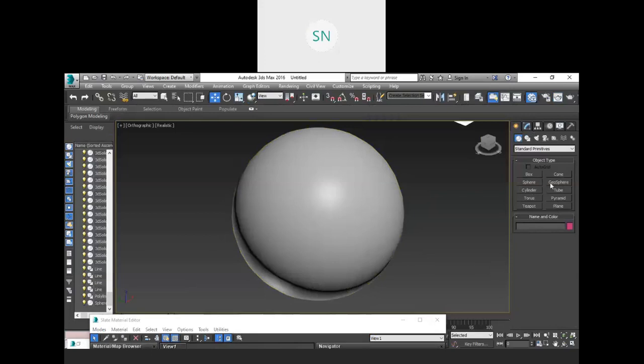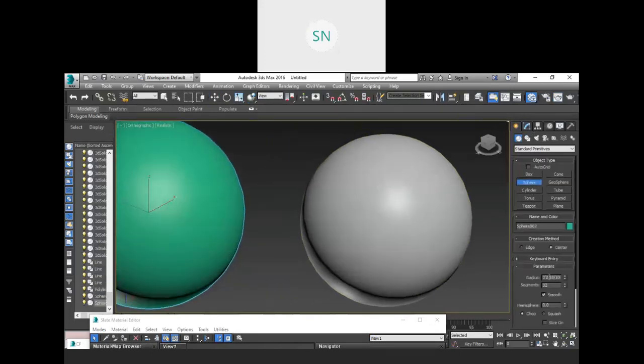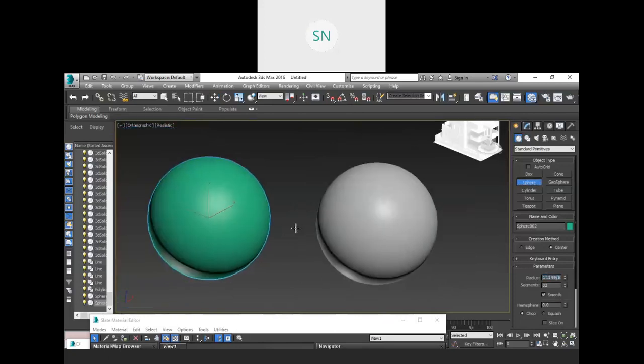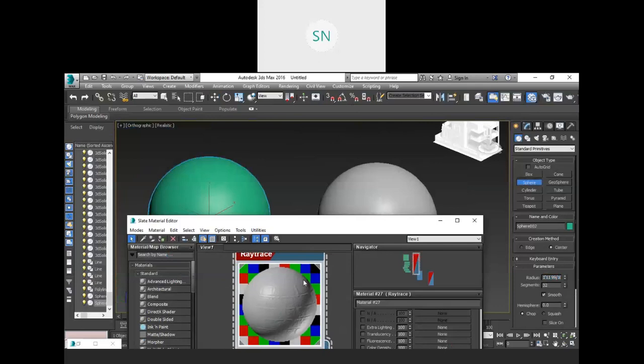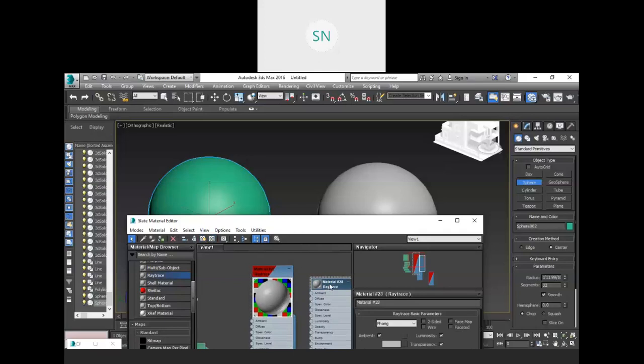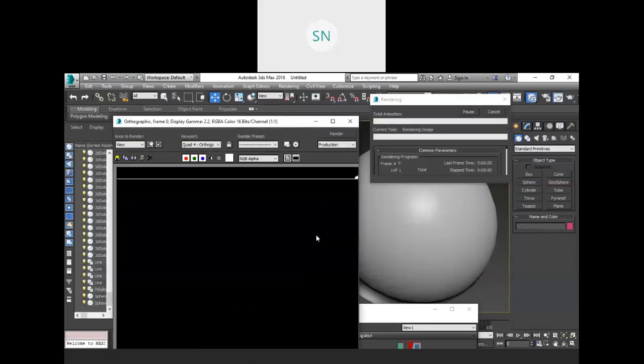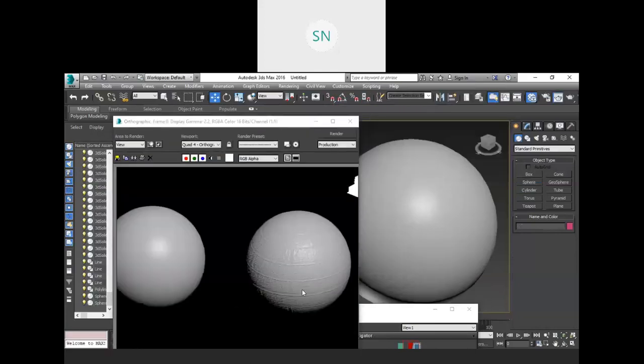Let me create one more sphere with the same value, 2 feet. See, I'm going to compare everything over here, so please stay focused. And here again one more ray trace material, and this material I'm going to apply on this geometry, assign. Now see the render effect of both, the texture on this and the texture on this, right?